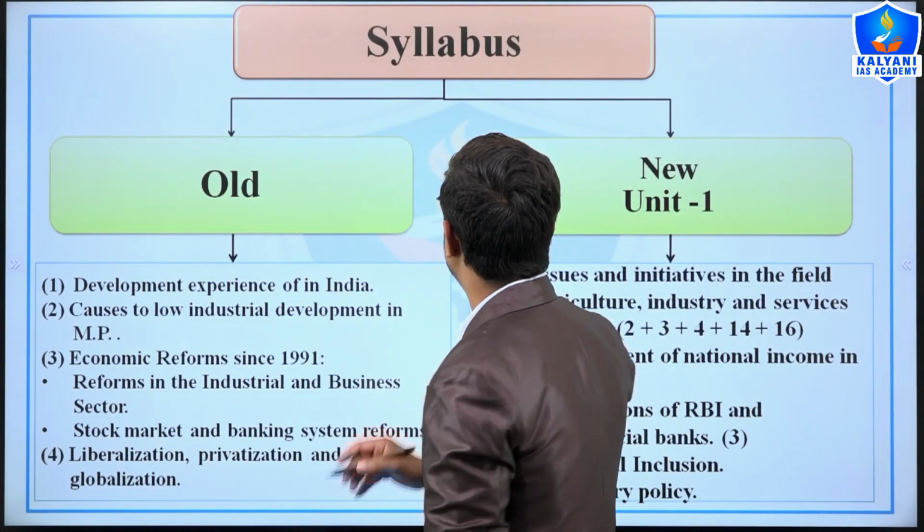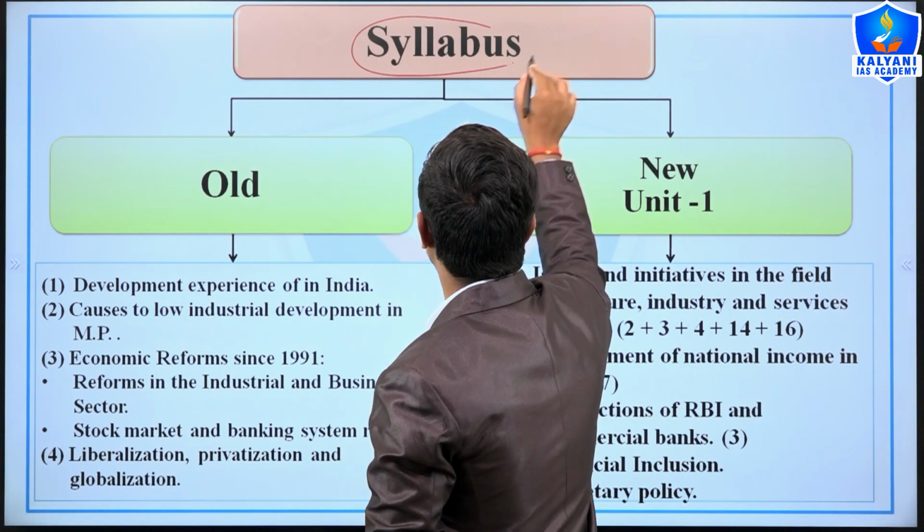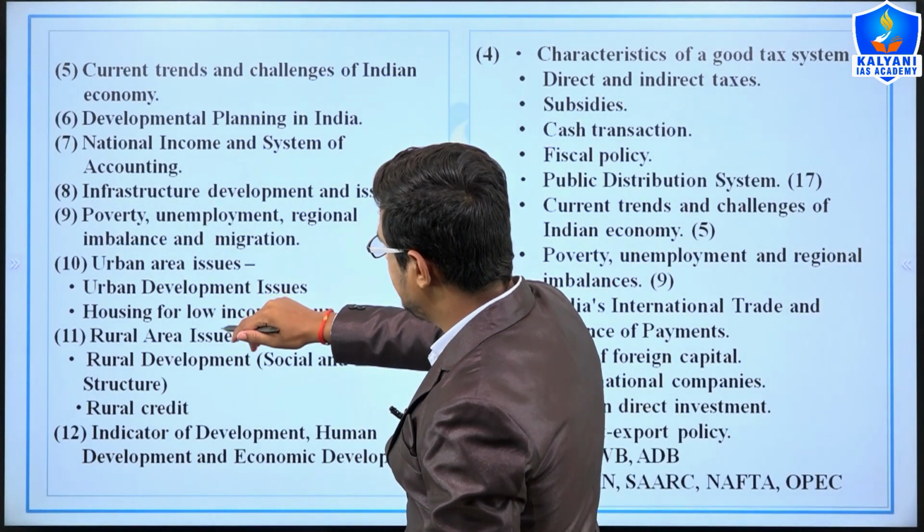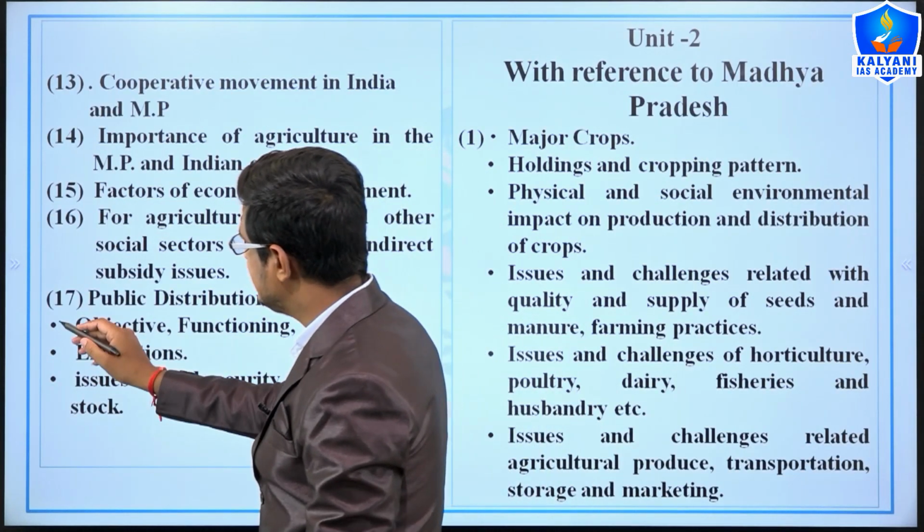Now if we compare the old syllabus with the new syllabus, here is the old syllabus.